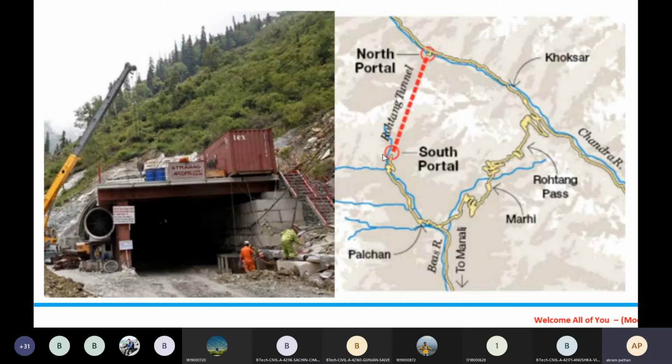Again I would like to say here, this is the Pir Panjal mountain range, and in between we have constructed this particular tunnel, we call it the Rohtang tunnel or Atal tunnel. So here we have the south portal and we have the north portal. This is the tunnel we have constructed.